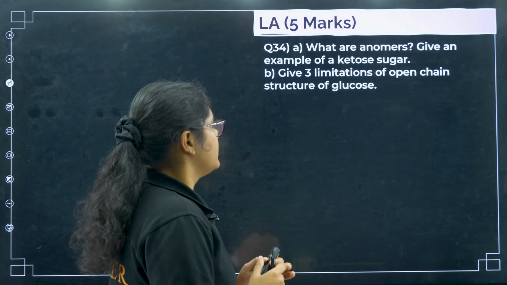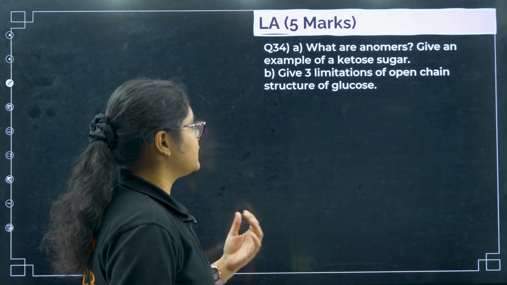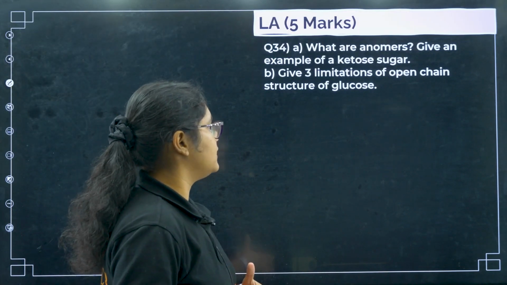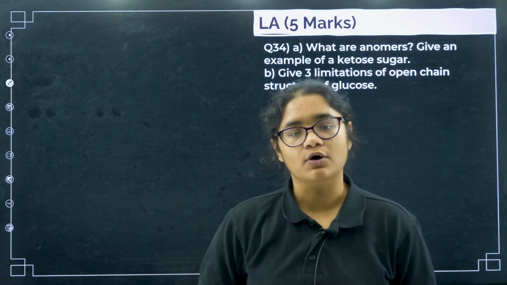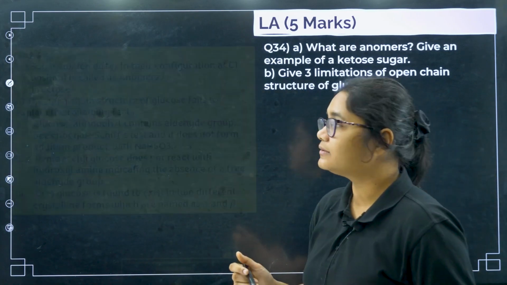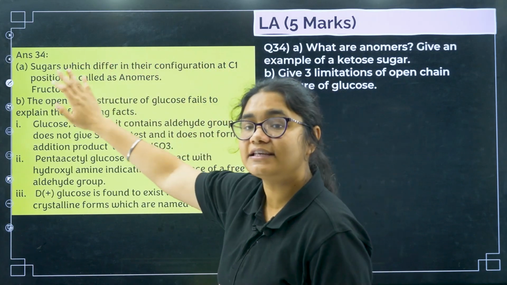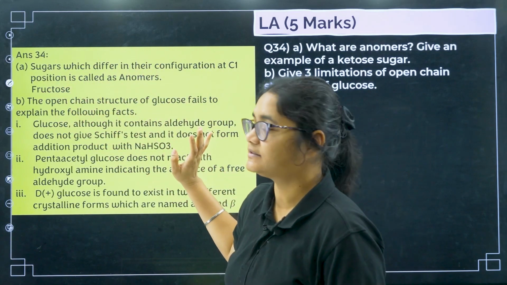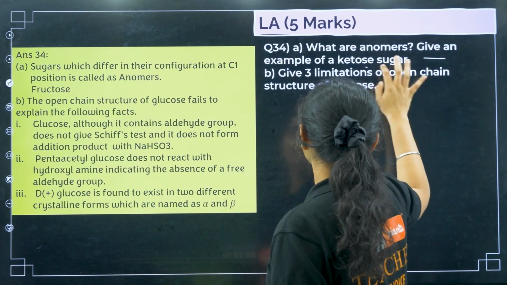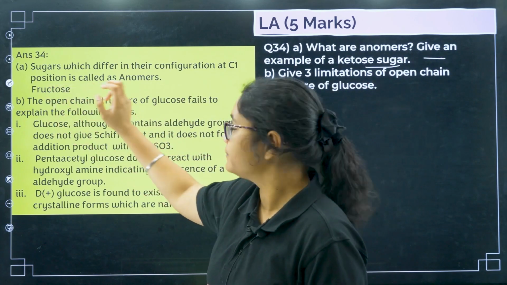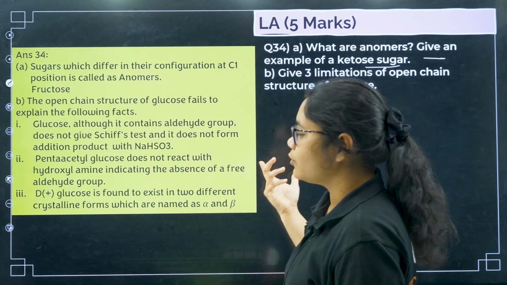Okay. Next, what are anomers, and give an example of a ketose sugar. Give 3 limitations of open chain structure of glucose. Okay. So what are anomers? Sugars which differ in their configuration at C1 position are called anomers. Next, give an example of ketose sugar, it is your fructose. Give 3 limitations of the open chain structure.